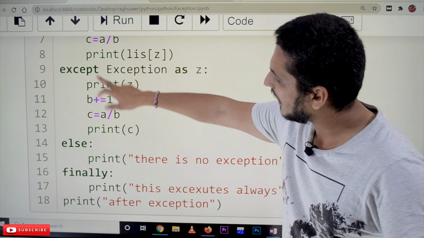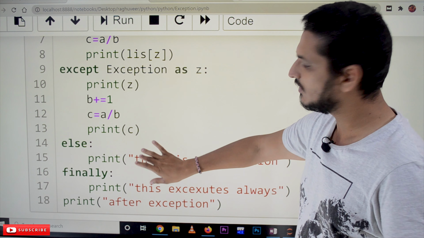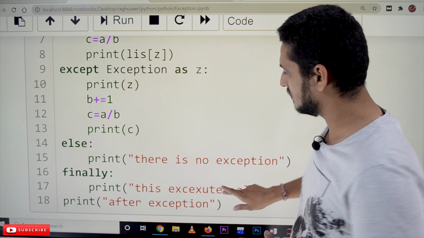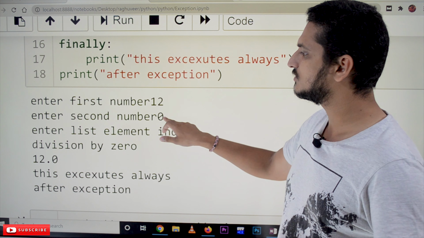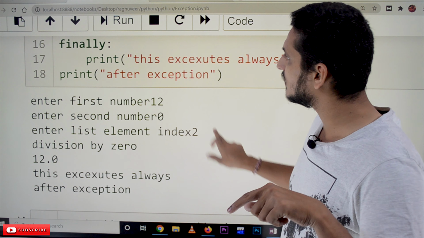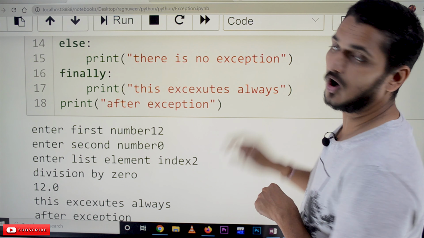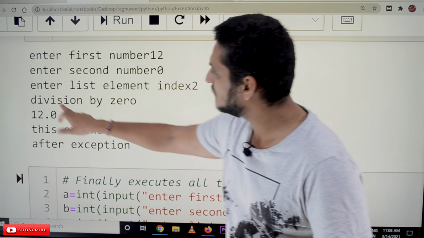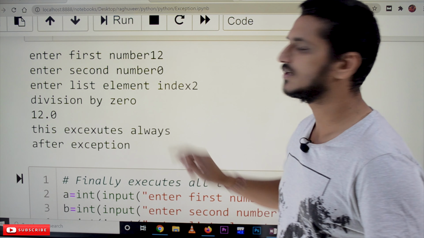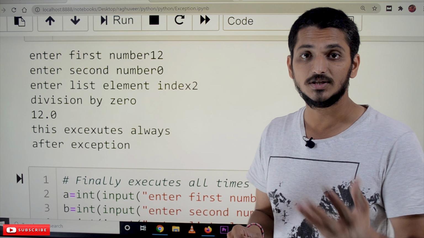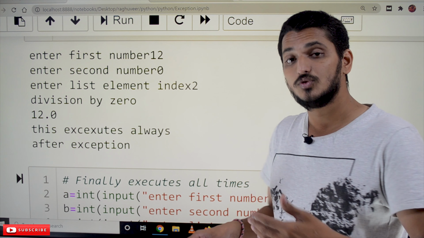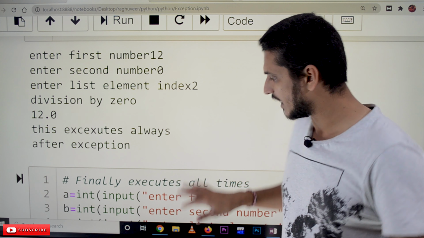See, let's take the example. Here we have try, except, else, and finally. Else will be called if there is no exception. Finally will be called both times. So let's take the examples. 12 divided by 0, there is an exception, so the finally block has to be called. What have we written in the finally block? This executes always. See here, 12 divided by 0, the division by 0 exception is called, and the finally output is shown. This executes always. That means the finally block is executed even if there is an exception.